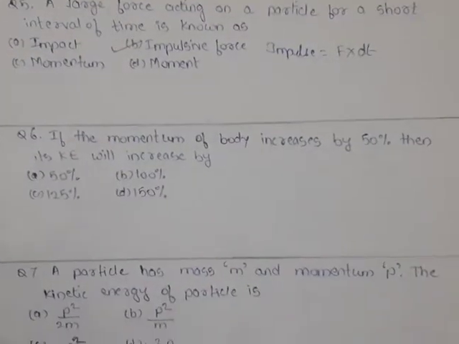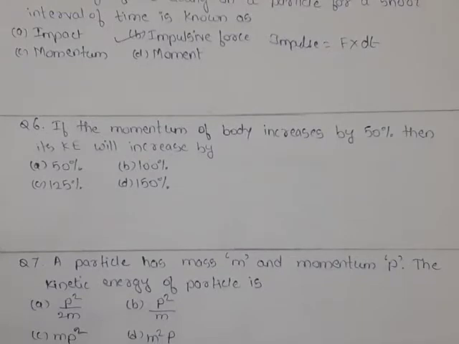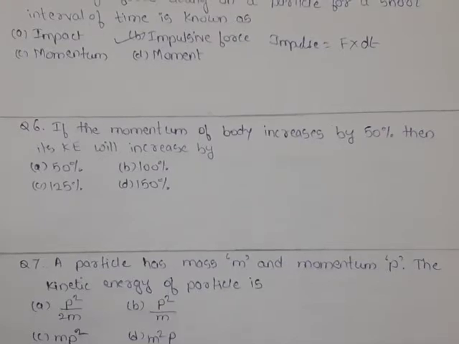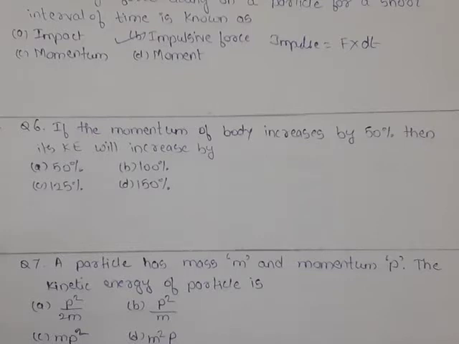Question 6. If the momentum of a body is increased by 50%, then its kinetic energy will increase by. So here we are increasing momentum by 50%. In short, we are increasing its velocity, because the formula of momentum is m into v.